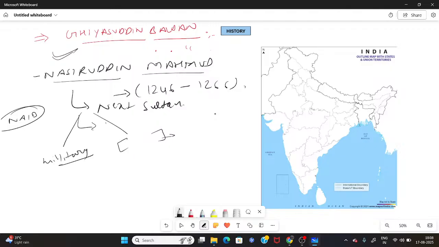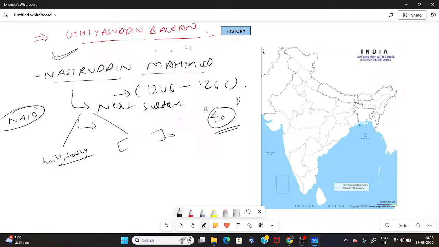And to do this, he knew that he has to do something very, very important because the group of 40, the Turkan-i Chihilgani, were the leading material at that particular time. They were ulema and military generals, and they were having a very big effect on the whole of the Delhi Sultanate. He knew exactly what he had to do.